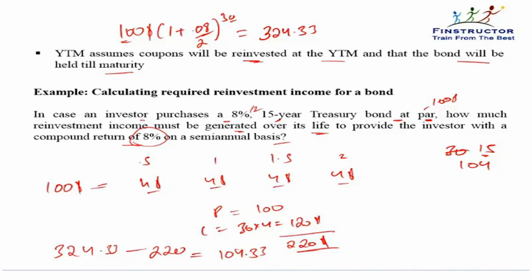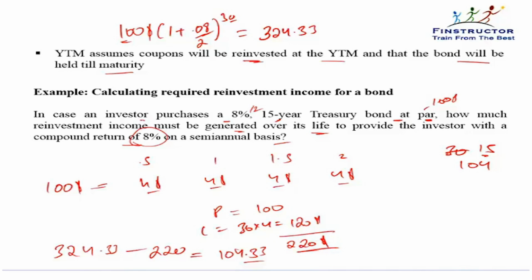These coupons, by the interest from reinvestment, should give him a total value equal to 104.33 for an 8% return. If he wants a 9% return, the reinvestment income should be even higher.